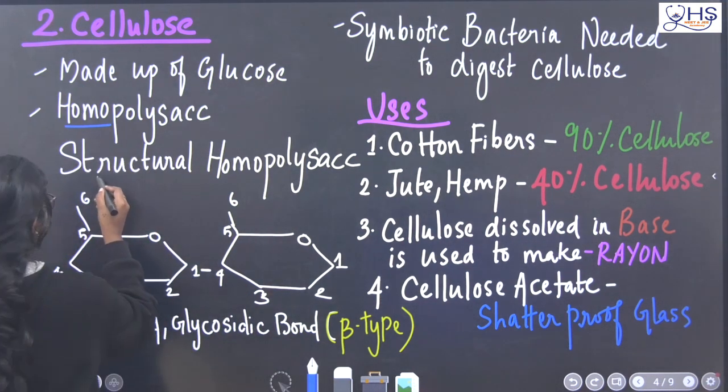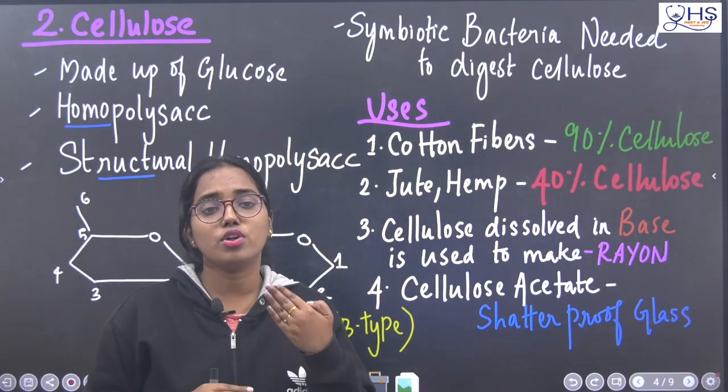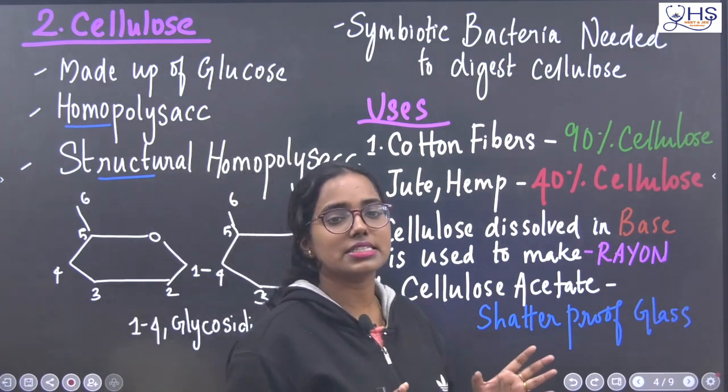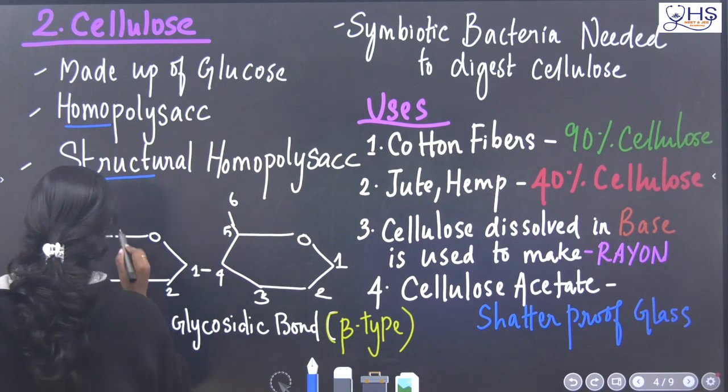The function of cellulose is to give structure to the plant cell, right? So it is also known as a structural homopolysaccharide. Okay, let us take the structure of cellulose. Let us take one glucose molecule.